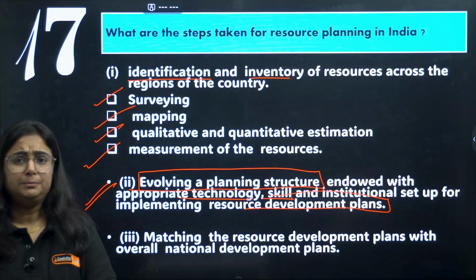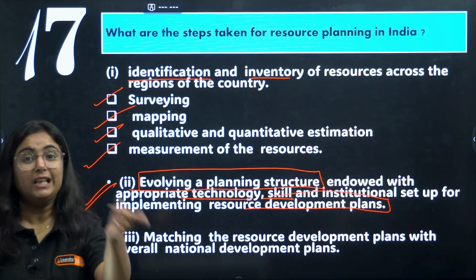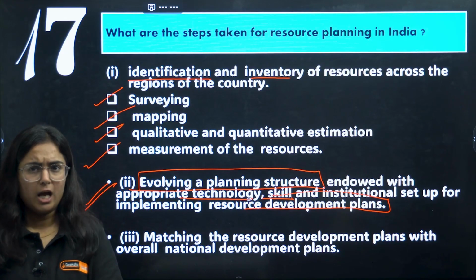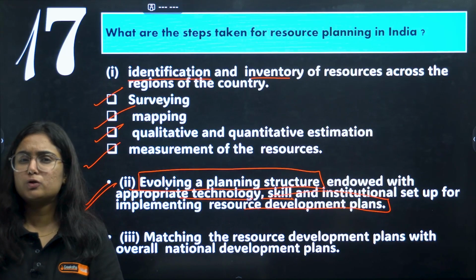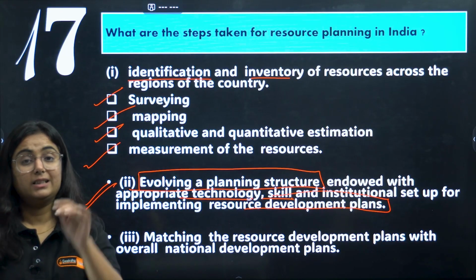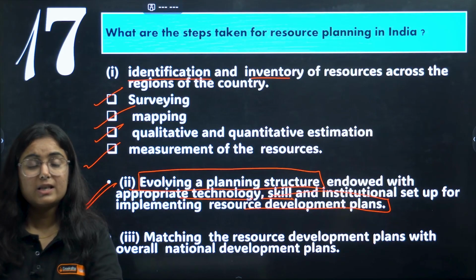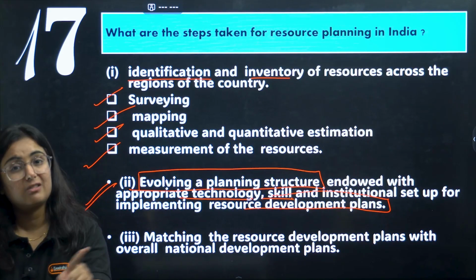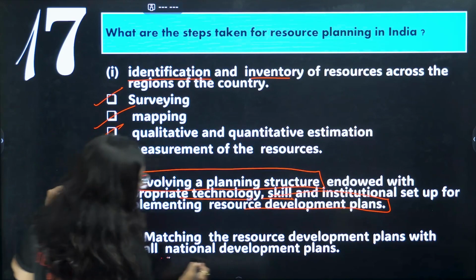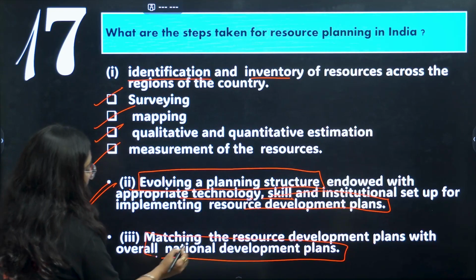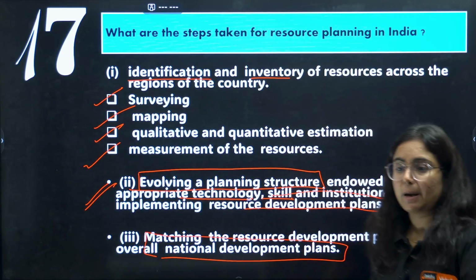Very important, now it should match with the nation's development plan. For an example, you are living in Jharkhand and you have the country's 80% of coal reserves. You considered it as for Jharkhand and you started using it in a manner that these reserves are only for Jharkhand. But you know that the coal reserves will be used by the rest of the country as well. So the resource development plan should also match with the nation's development plan.